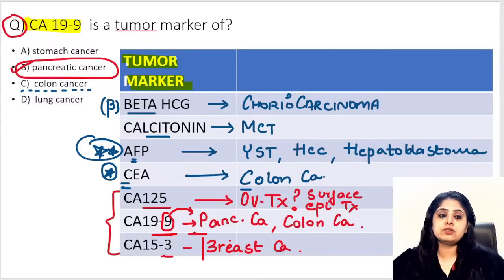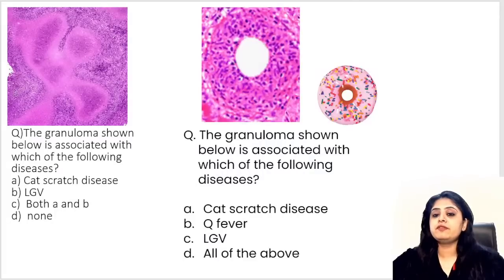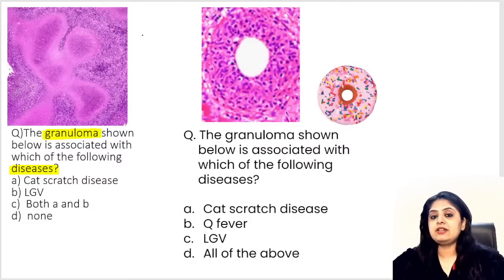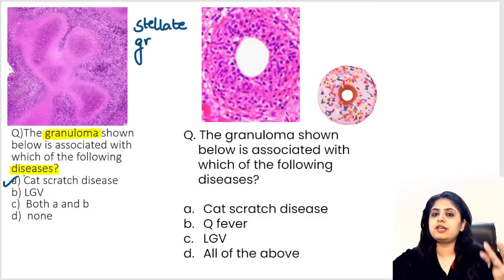Let's move on to two questions more, which are all based on your favorite granuloma. So question number one on granuloma, there is a picture image based question, and you need to tell me which of the following diseases it is associated with. So when I'm talking about granulomas, I can see a beautiful star being made over here, and this star means I'm dealing with a stellate granuloma. Yes, everyone agrees with me, and we've got answers. Stellate granuloma is a feature that you see in number one, cats. Keep telling me organisms also, not just disease. Cat scratch, fine. It is seen in cat scratch disease.